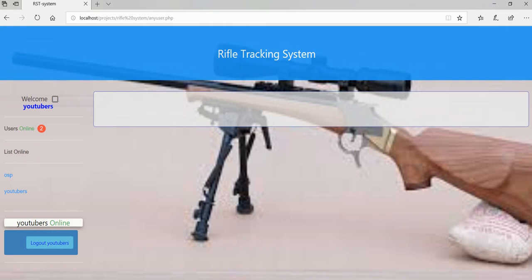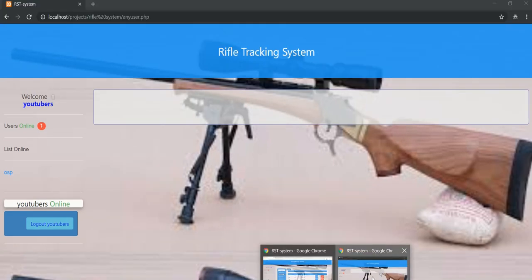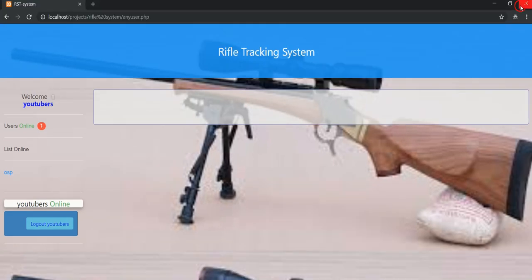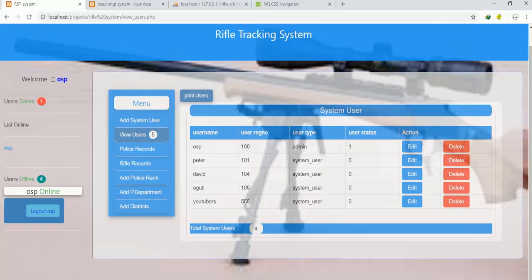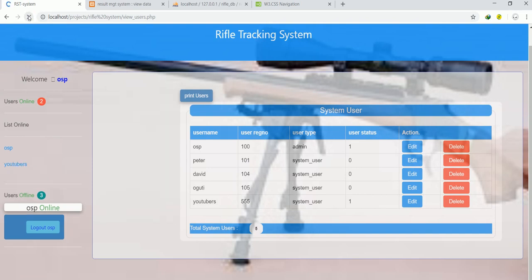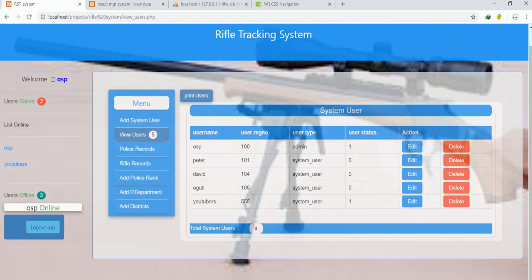I think this one never worked out for me well, so I'm going to move it off. It was not working for me well. So if you check here, this is what I wanted. I want to see OSP online and YouTubers online. The same thing when I also happen to refresh here. Hope now you can see. The other one was not giving me the right information. I think this one is now giving me the right information.